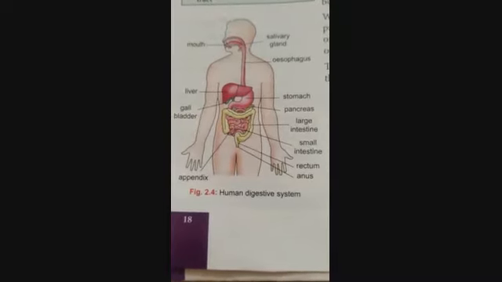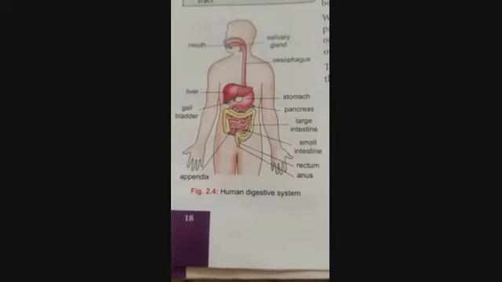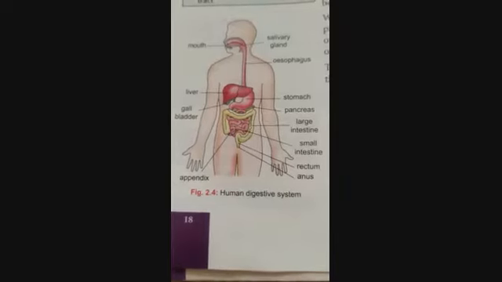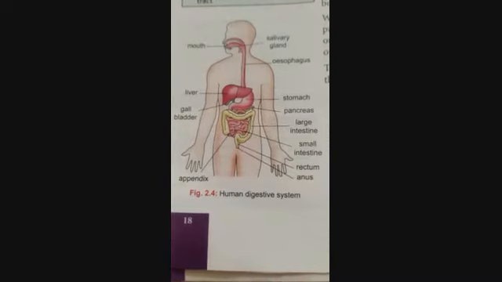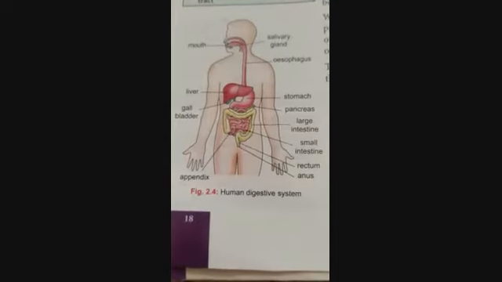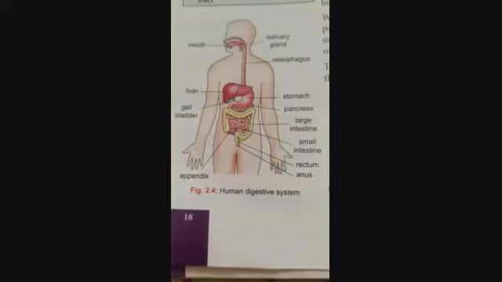Some glands are also associated with the alimentary canal. These are the salivary glands, the liver, and the pancreas. In the diagram, you will be able to see how these are attached inside the human body. These glands secrete digestive juices which convert complex food substances into simpler ones. The alimentary canal and the associated glands together constitute the digestive system.